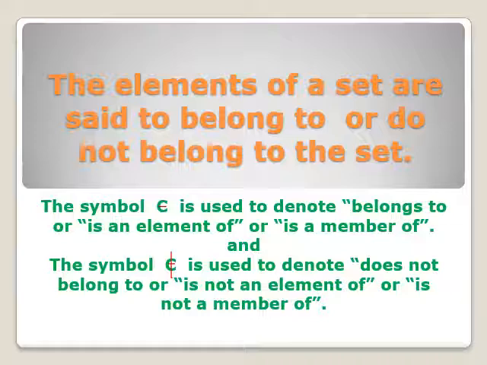Now if any element or member does not belong to the set, we use that sign to denote does not belong to, or is not an element of, or is not a member of. These two symbols represent belongs to or does not belong to the set, for any element which you want to describe.